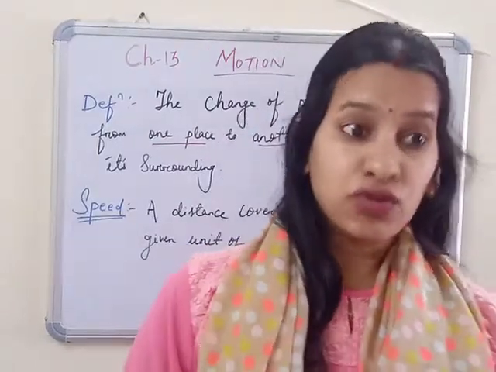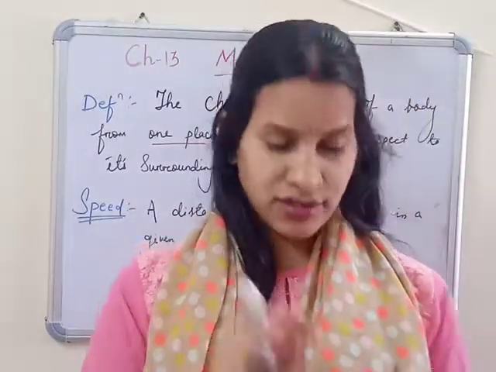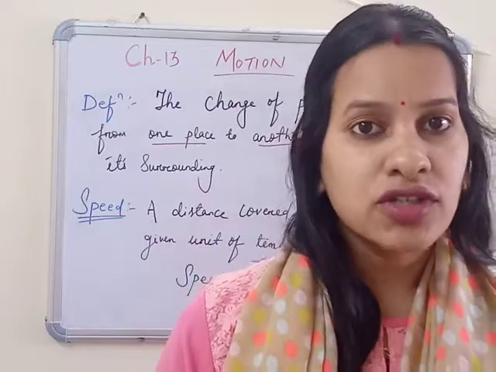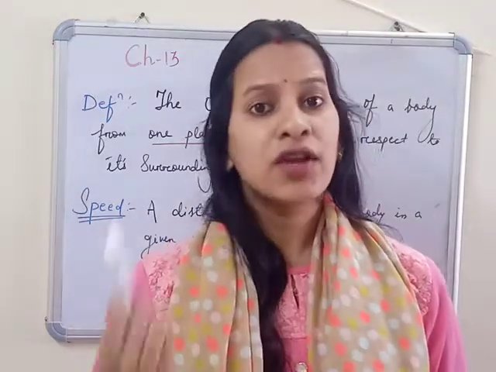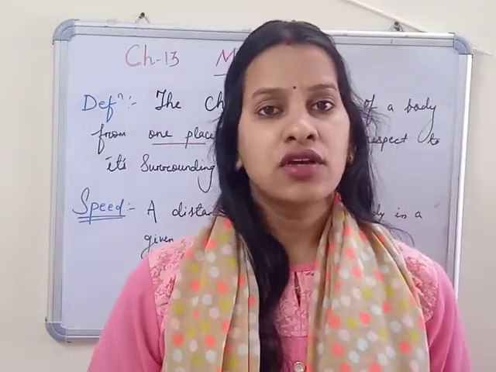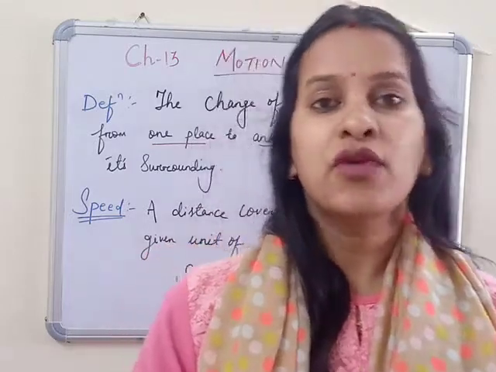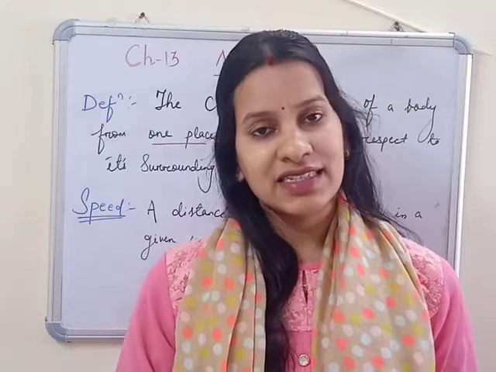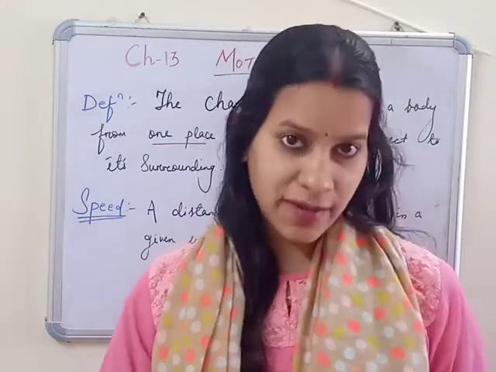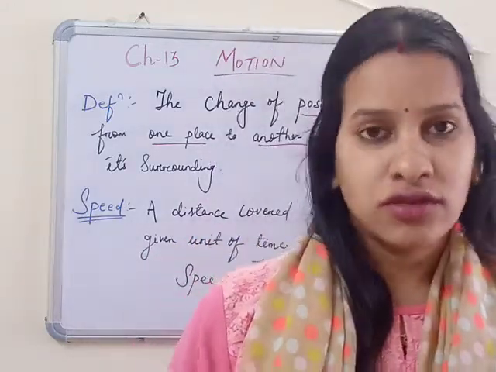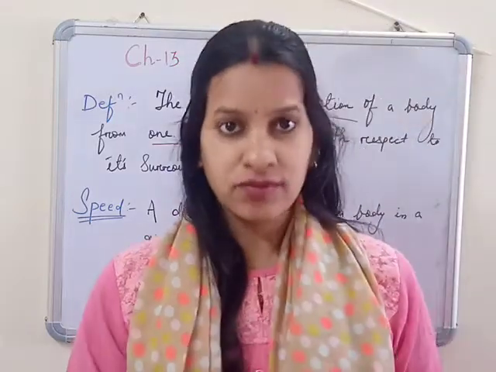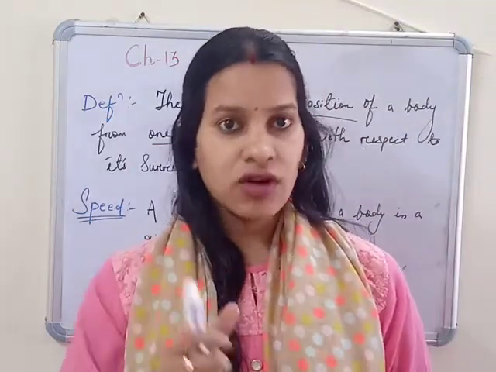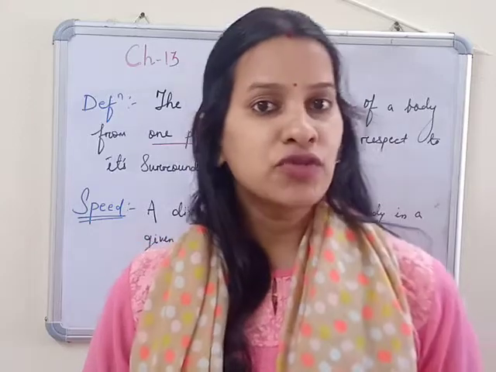Then the different types of motion you already read in class 6. Rectilinear motion means movement in a straight path. Second is circular motion, motion in a circular path. Rotational motion, motion in a circular path but about a fixed center. Periodic motion, the motion repeats itself at the same interval of time. Oscillatory motion, to and fro motion like a swing or the pendulum of a clock.